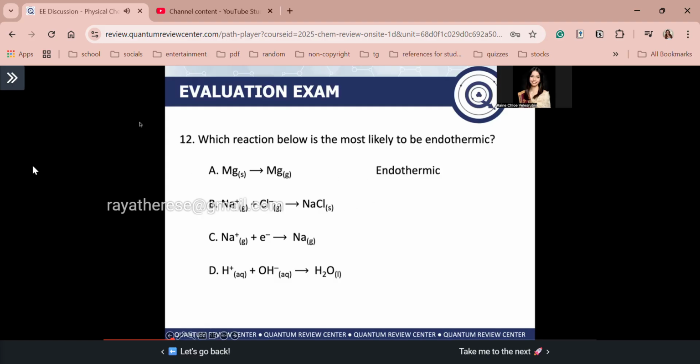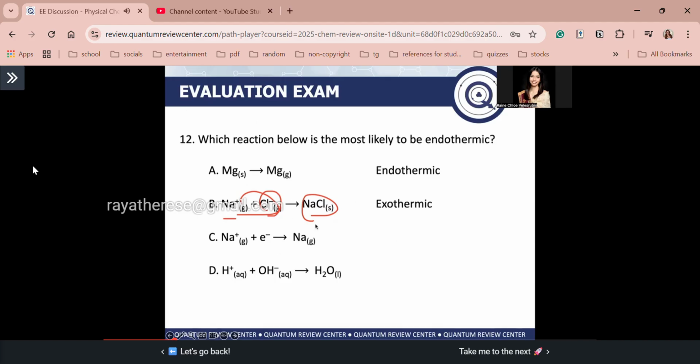Next, what about letter B? In your reactant side, you have gaseous sodium ion and gaseous chloride ion, and that forms solid sodium chloride. So you have a gas to solid deposition. Guys, the formation of a solid releases a lot of energy. Why? When Na+ and Cl- combine to form NaCl, a solid, that requires a release of energy. When you release energy, you release heat, and for a release of heat, you have an exothermic reaction. I hope that's clear, guys.